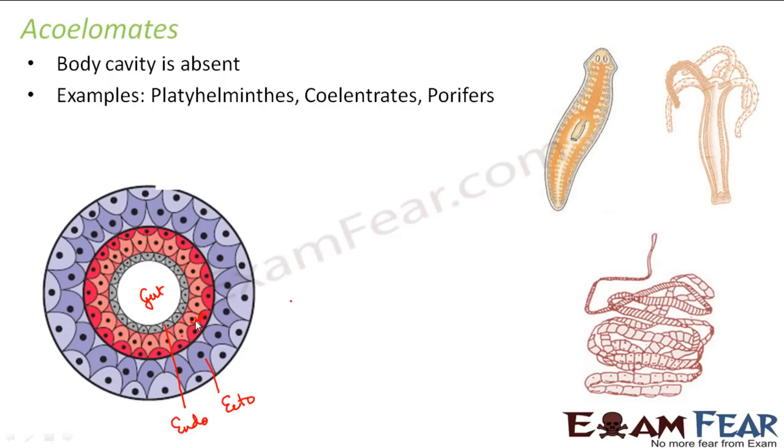So acoelomates are those which are relatively simpler. Then the next one were pseudocoelomates. So the nematodes were pseudocoelomates. And then the more complex ones were all coelomates. So the presence of coelom actually makes the structure of that animal a little more complicated. Right? So the more complex animals are coelomates. So this is how the classification was done based upon the presence or absence of a true coelom.